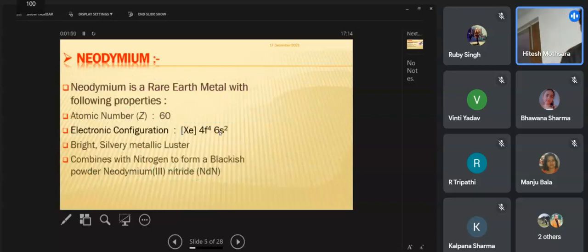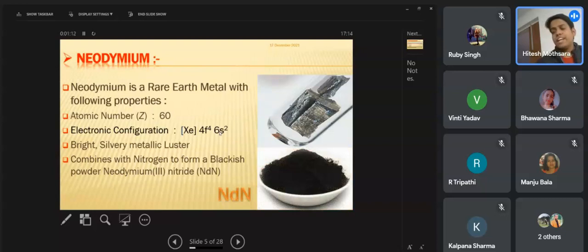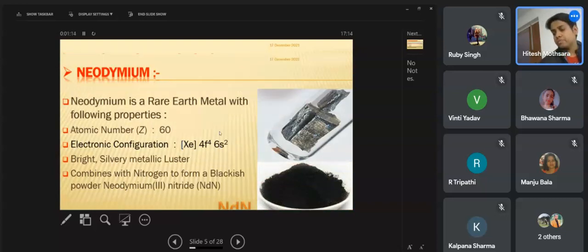Here are some general properties of neodymium metal. Neodymium is a rare earth metal with the atomic number 60, electronic configuration xenon 4f4 6s2. It is bright and has a silvery metallic luster. It combines with nitrogen to form a blackish powder, neodymium nitride.